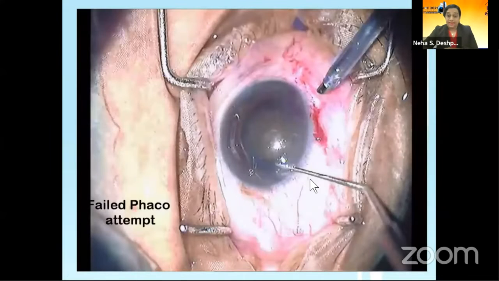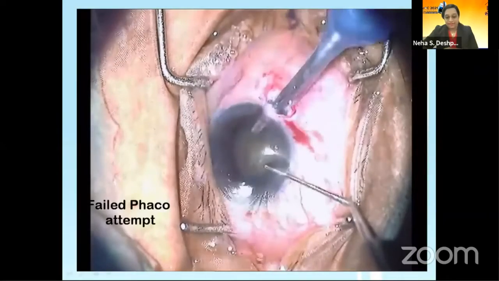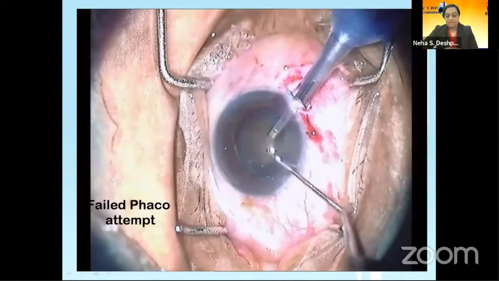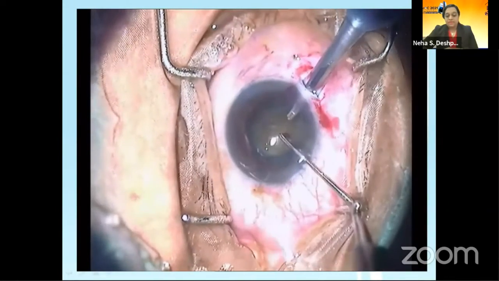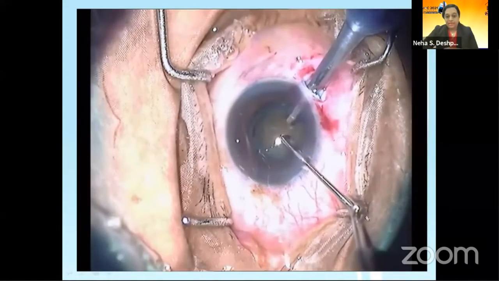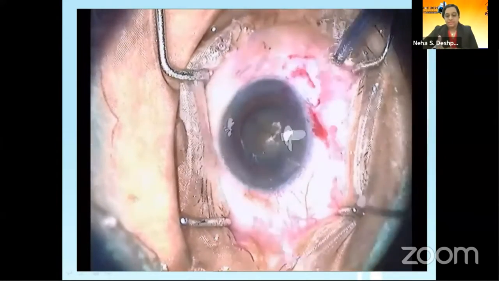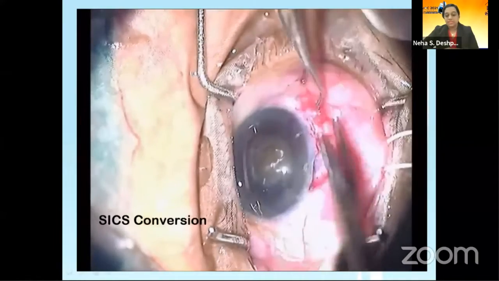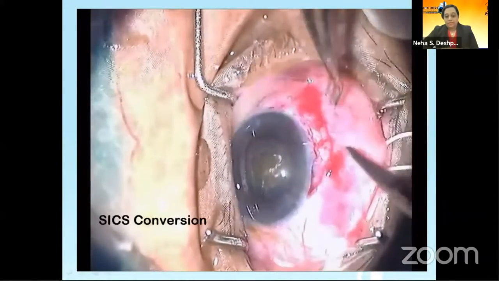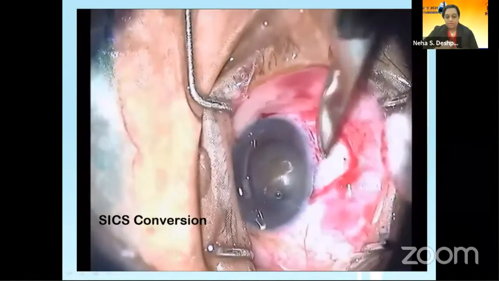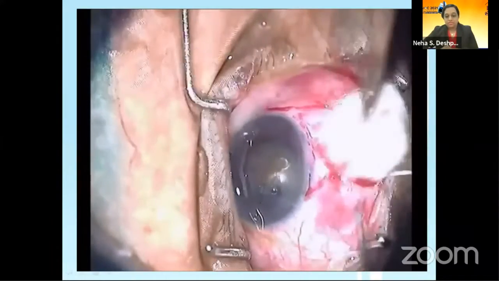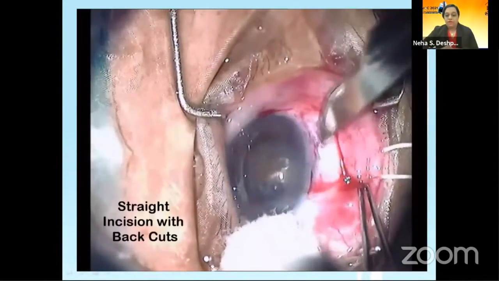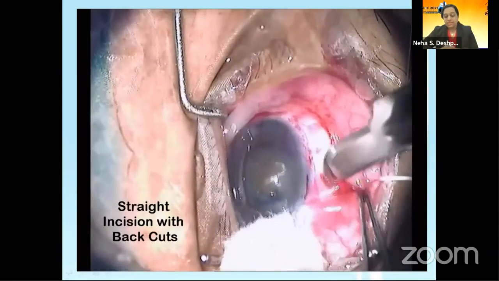Now here, I tried phaco, but my phaco failed because of the density of the cataract. So I decided to convert this into an SICS. The planning was from the beginning that if the phaco fails, it can be converted to SICS. So scleral incision was taken. I prefer to convert to a straight incision with back cuts so that it becomes very easy for me to construct the tunnel.